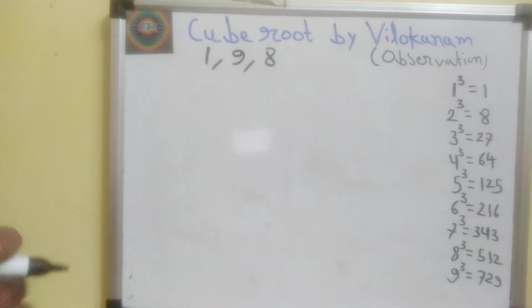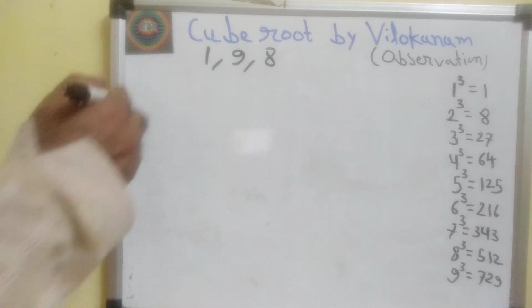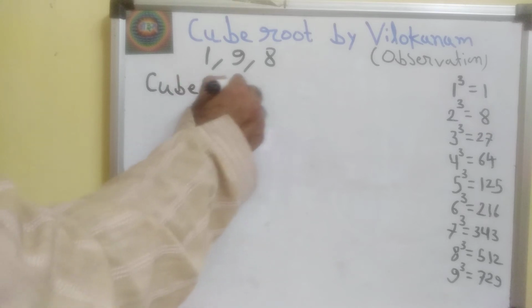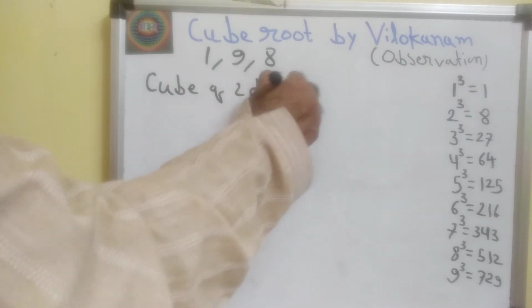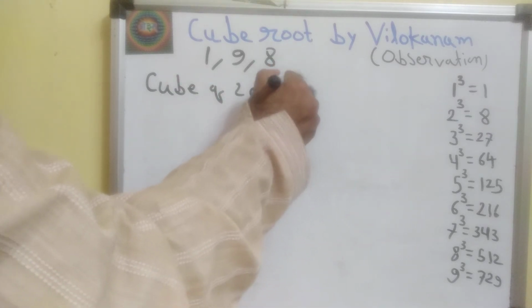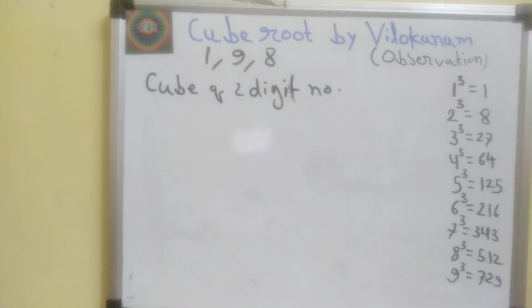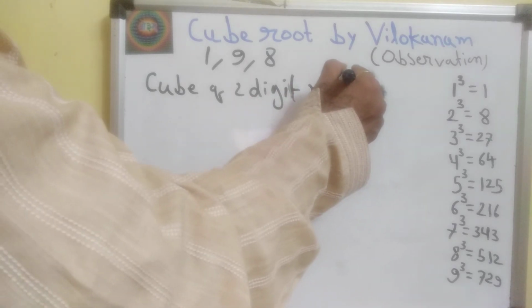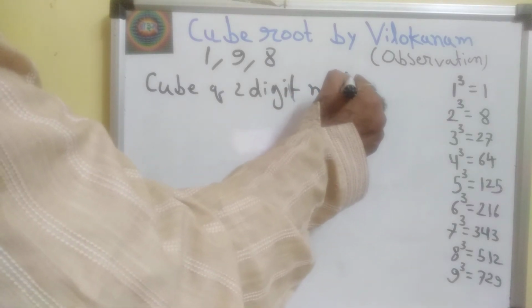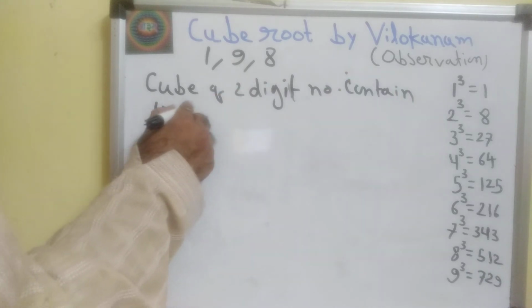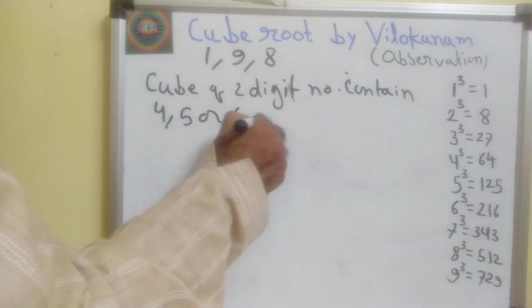But when we take cube of 2 digit number, it will have 4, 5 or 6 digits.